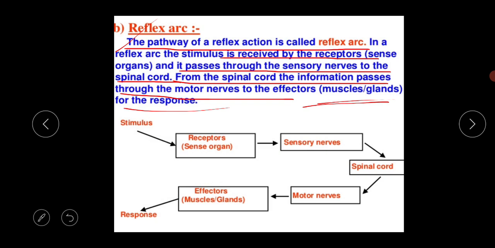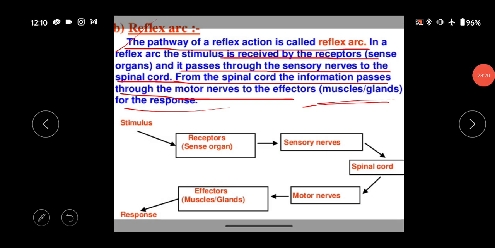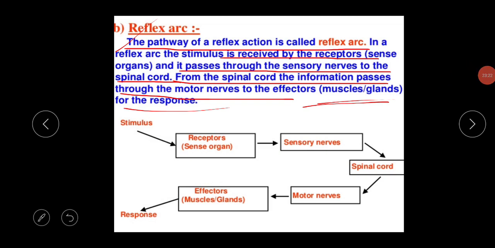So what is the meaning of the reflex arc? This is actually the pathway of the reflex action, that's called the reflex arc. And in a reflex arc the stimulus is received by the receptor, which is present in the sense organ, and it passes through the sensory nerves to the spinal cord.